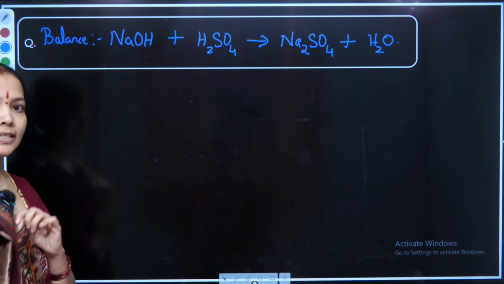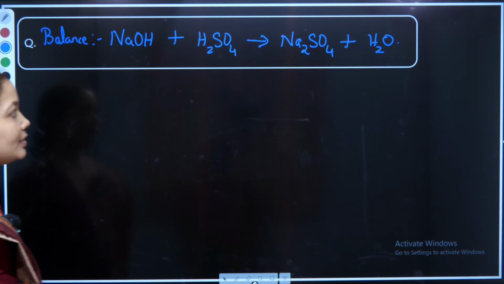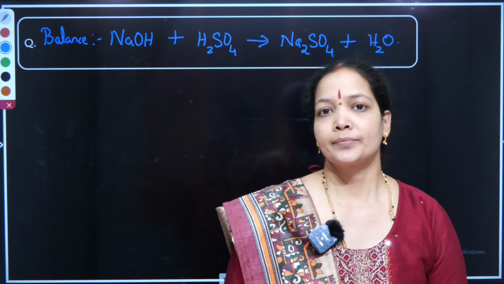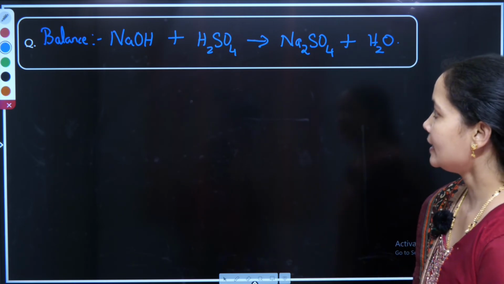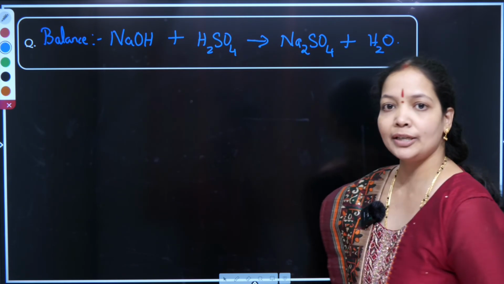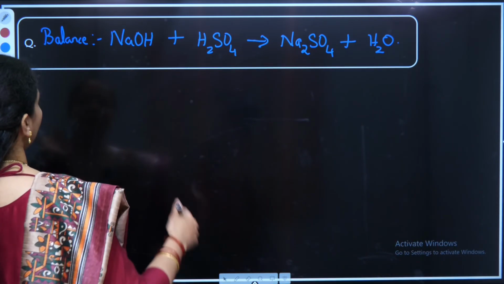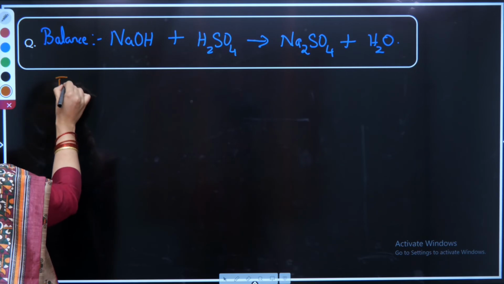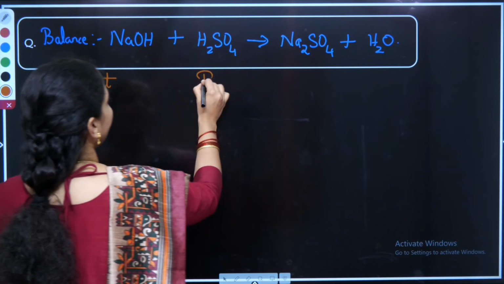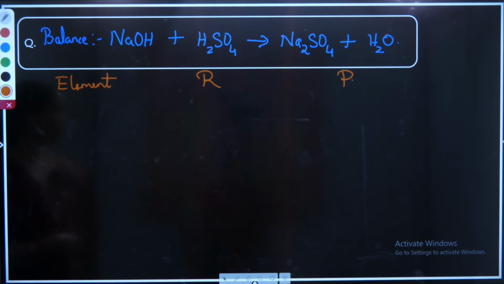So my dear students, let us take another example in which sodium hydroxide is combining with sulfuric acid to give sodium sulfate and water. When these reactions are happening, I have to check whether it is balanced or not. The question is telling me to balance the chemical equation. Let us figure out what is the balancing component by writing down the name of the elements in the reactant side and product side, the count of reactants and products as well.